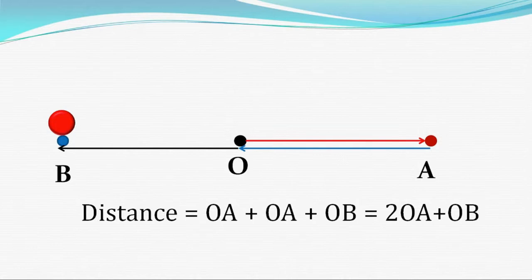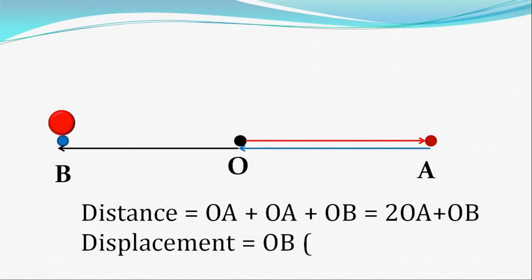And displacement: the initial position of the body was O and the final position of the body is B, so the shortest distance between initial and final position is OB. So its displacement would be OB and it would be negative.